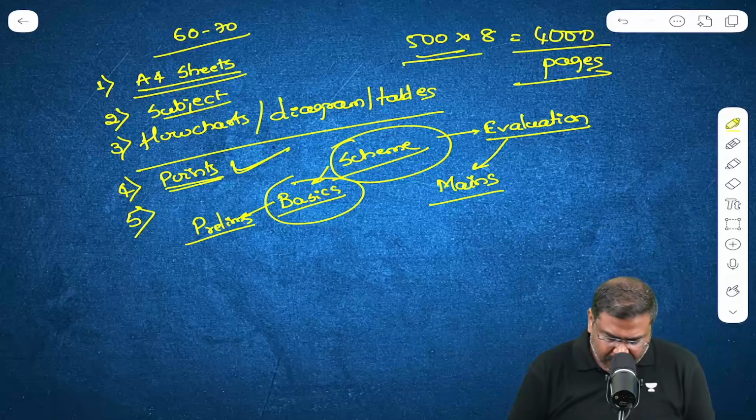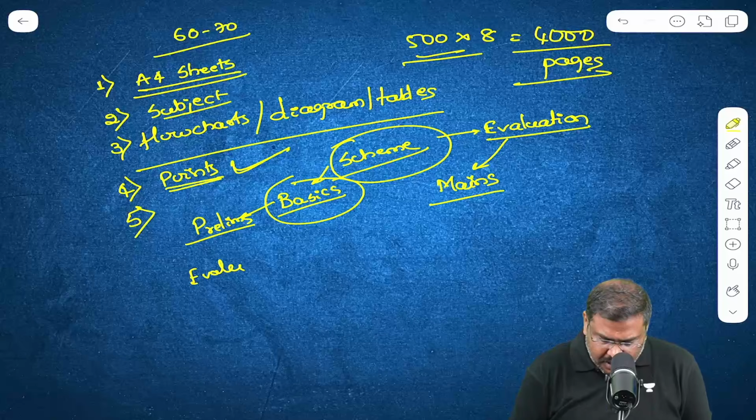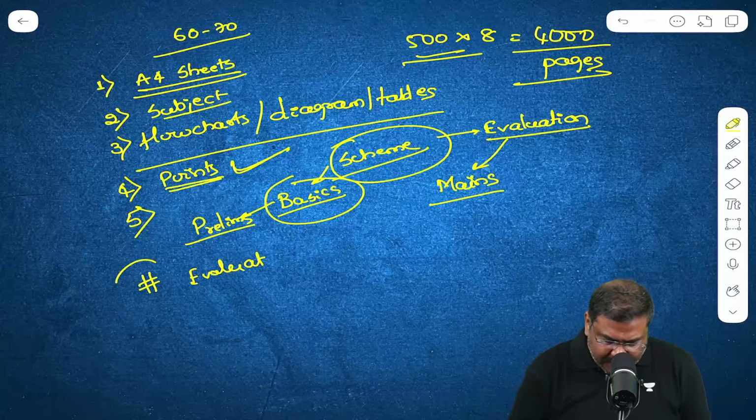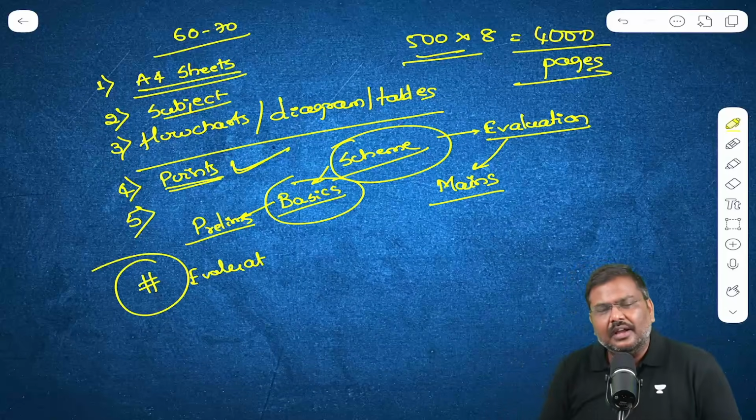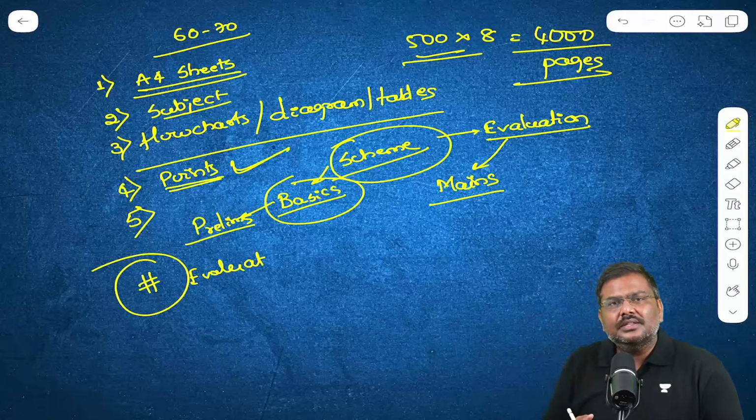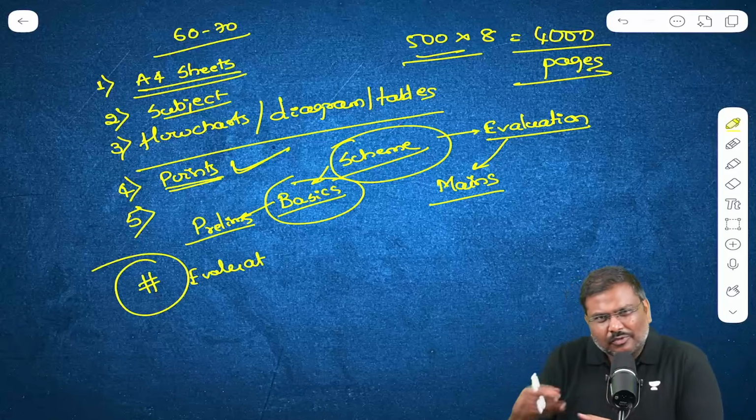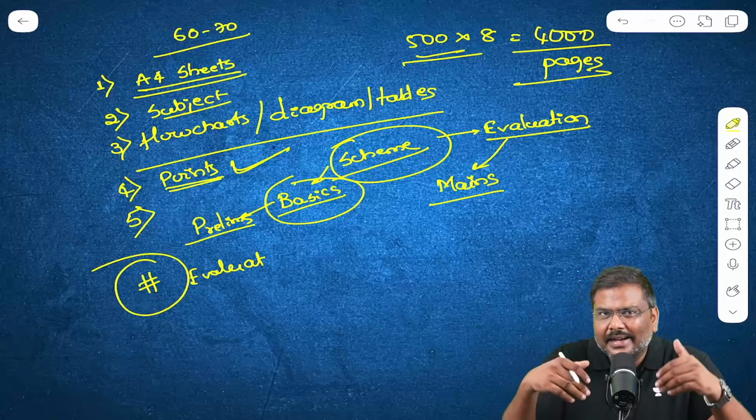Let's say, for example, I've written the evaluation part of the scheme, and beside the word evaluation, I've put a hashtag. I'll put a star symbol like this. One or the other, whatever technique you want to use, that is entirely left to you.